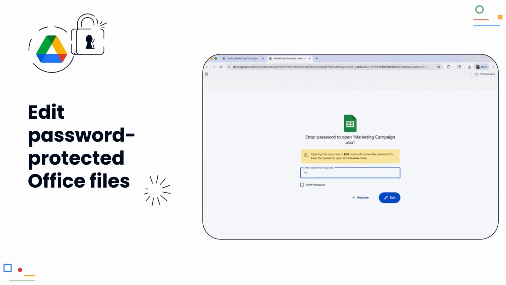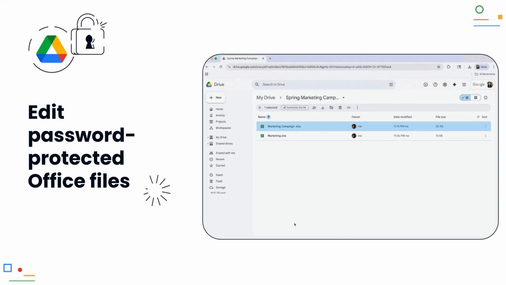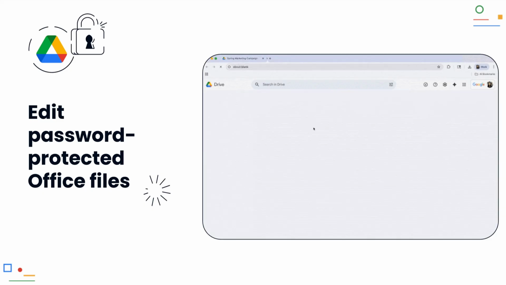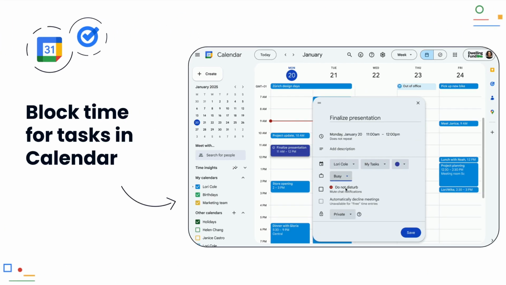Edit password-protected Office files. Collaboration with Microsoft Office files in Google Drive is becoming easier. If you have a password-protected Excel, Word, or PowerPoint file, you can now open and edit it directly in Drive. You enter the password once and can start immediately, without having to download the file and unlock it in another program first.